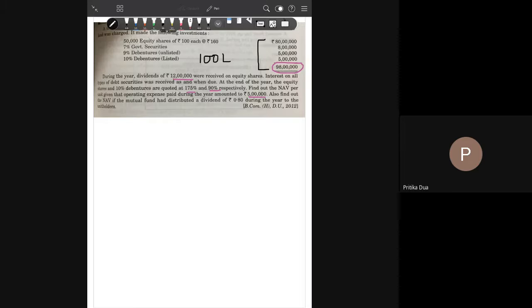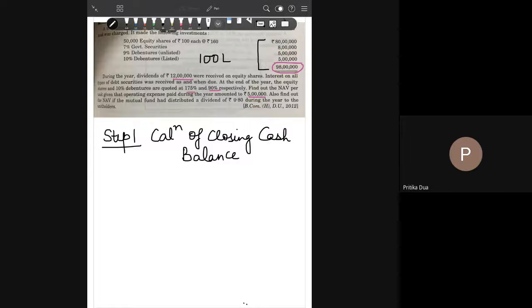Step 1. The assets of a mutual fund not only include the securities in which investment has been done, but also the cash balance at the end of the year. So step 1 will be calculation of closing cash balance, because there have been a number of receipts in the form of income from the mutual fund.